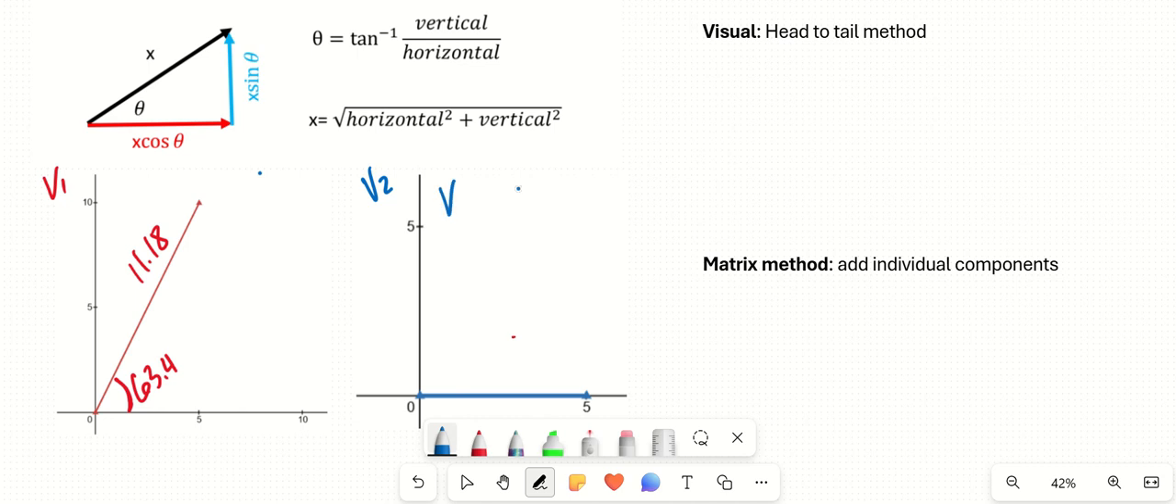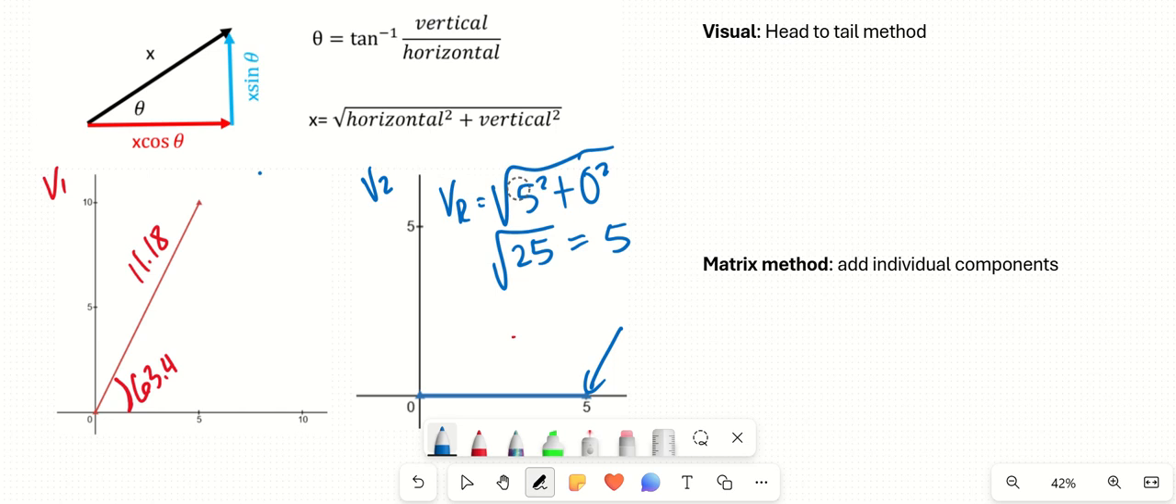To find our resulting vector, that's going to be the square root of my horizontal component, which is 5 squared, plus my vertical component, which is 0. 5 squared is 25. The square root of 25 is 5. So this tells me that my entire magnitude is right here. Because it is not split into components, there's no part of it going upwards. It's all just horizontal. We get a total magnitude of 5. And its angle, we can see that it is along the x-axis, which means its angle is also 0.